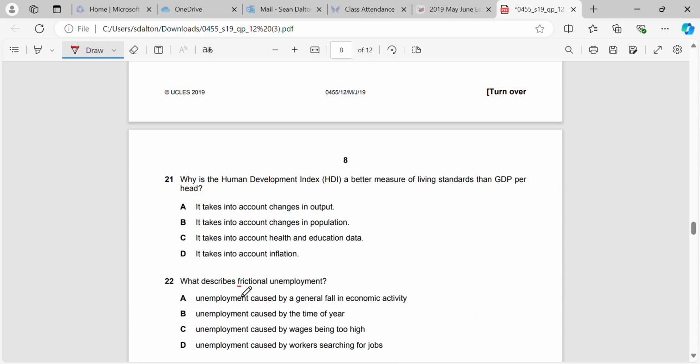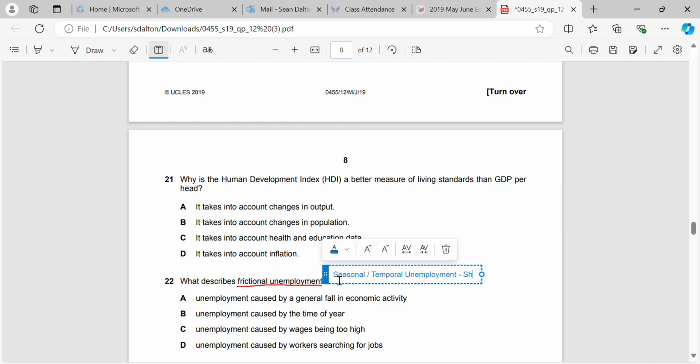Okay, 22. What describes frictional unemployment? So remember, frictional unemployment is made up of seasonal and temporal unemployment, right? And the key thing about frictional unemployment is that it is a short-term form of unemployment.